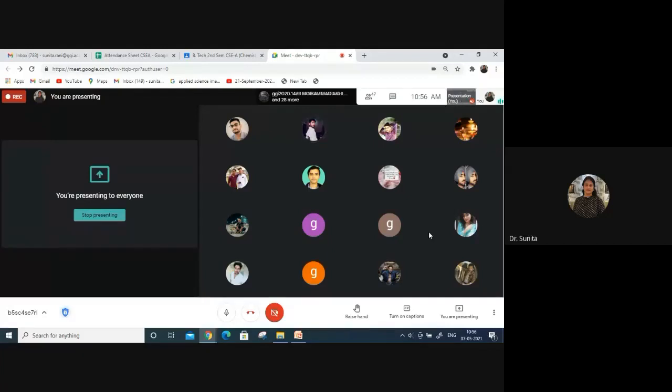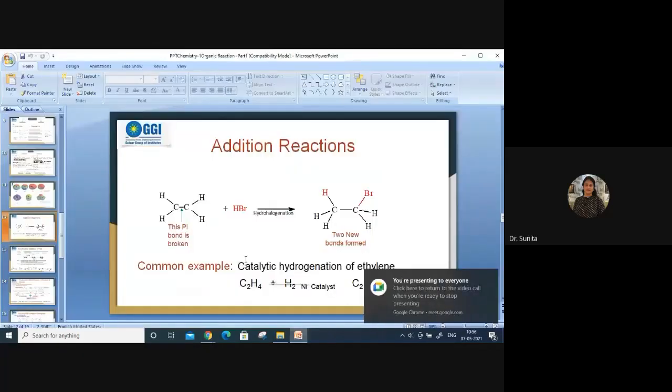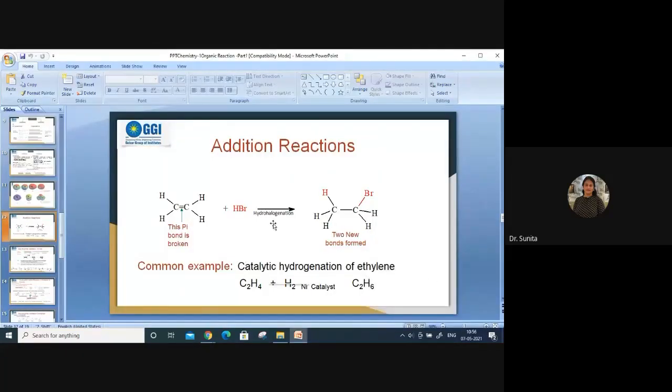So if there are only single bonds, is it possible to have addition reactions? No. If instead of the double bond we have taken all the bonds like this, suppose consider this molecule. Instead of HBr, if H was present in place of Br, then what will happen?